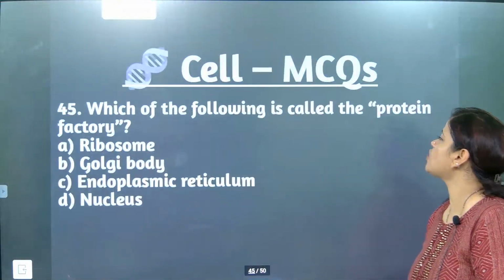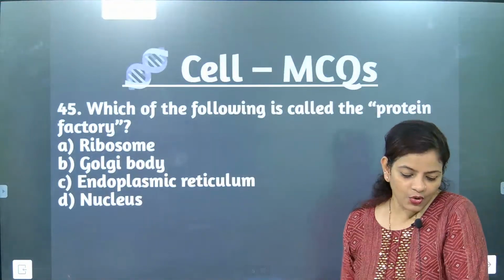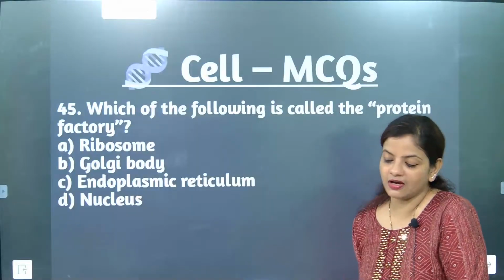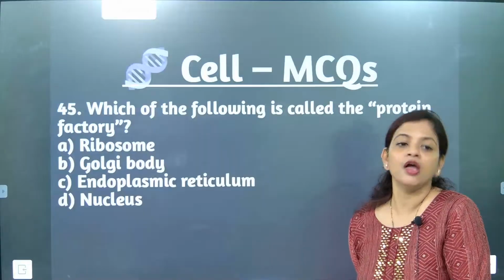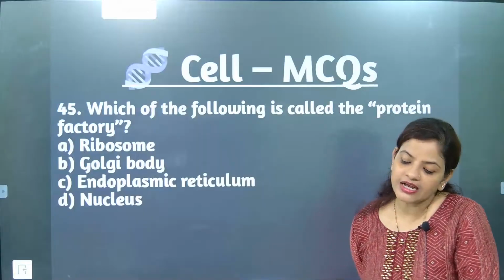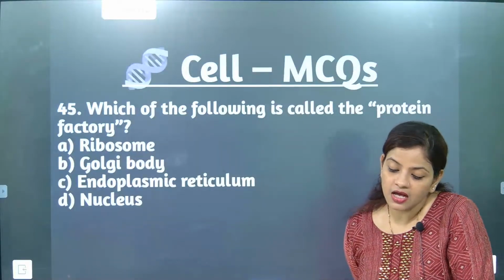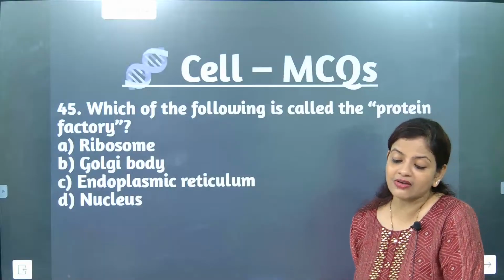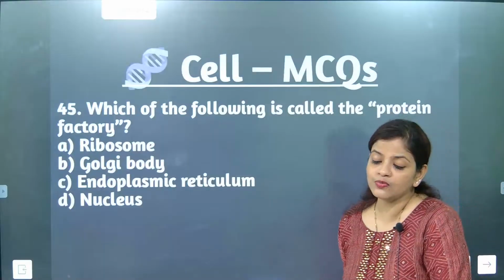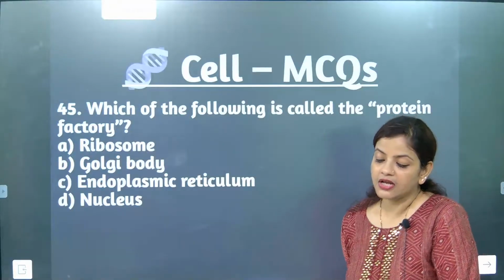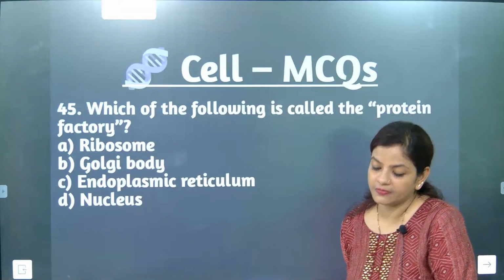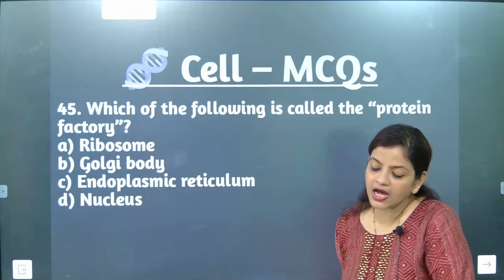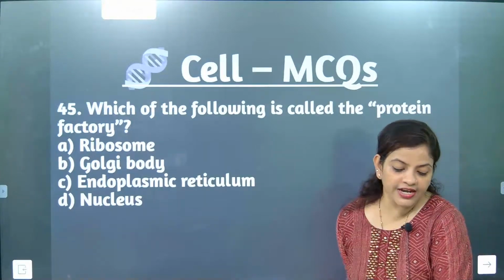Which of the following is called the protein factory? Which one is called the protein factory? The factory of the cell is the ribosome. The protein factory is also called the ribosome. The correct answer is A here. Ribosomes are the protein factory. Yes, ribosomes are the protein factory. We'll go for the next one.